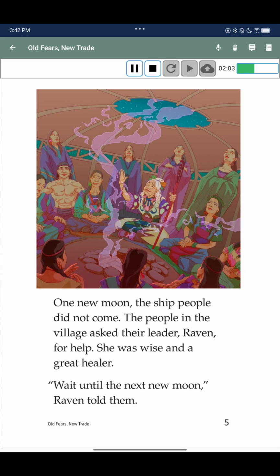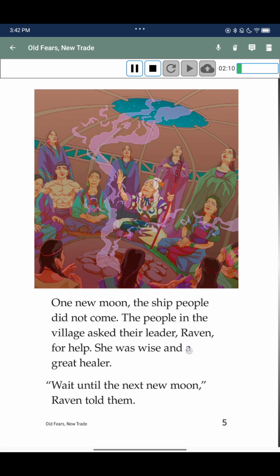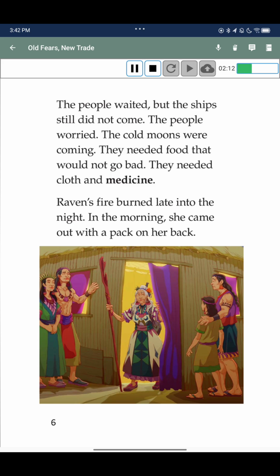She was wise and a great healer. Wait until the next new moon, Raven told them. The people waited, but the ship still did not come. The people worried. The cold moons were coming. They needed food that was not so bad. They needed cloth and medicine.